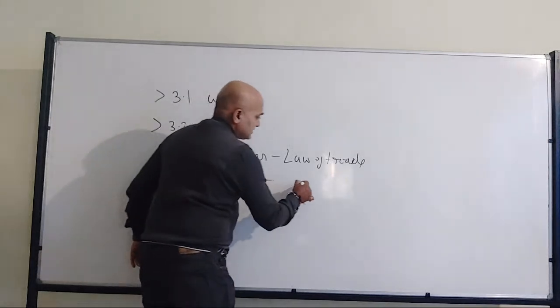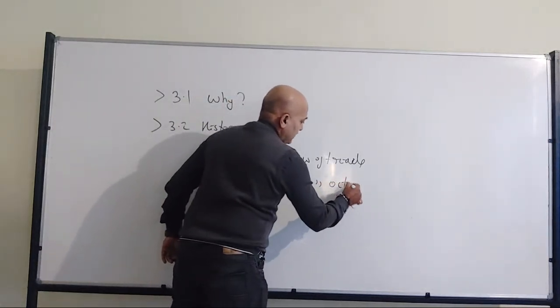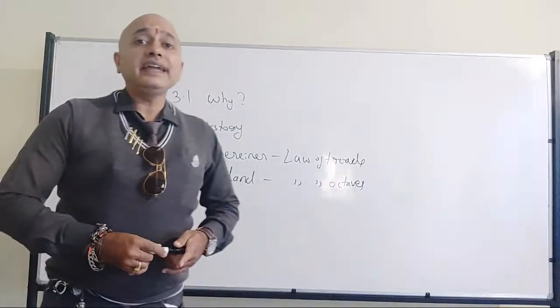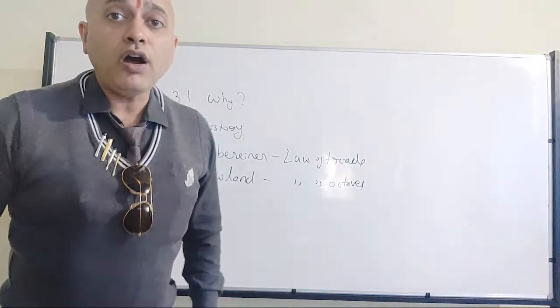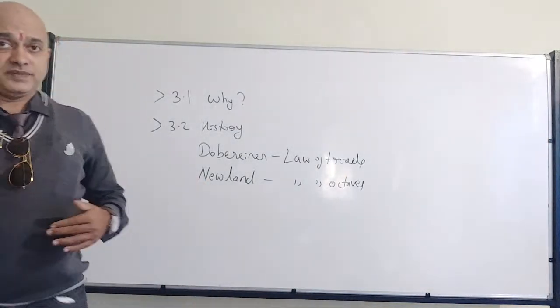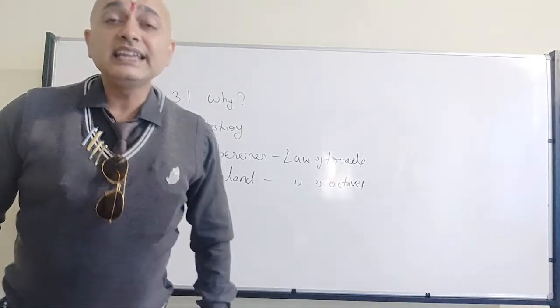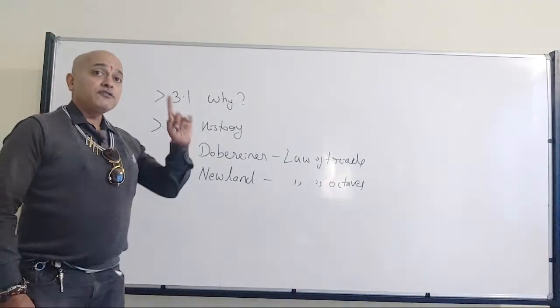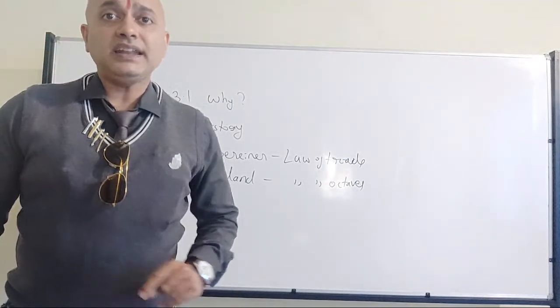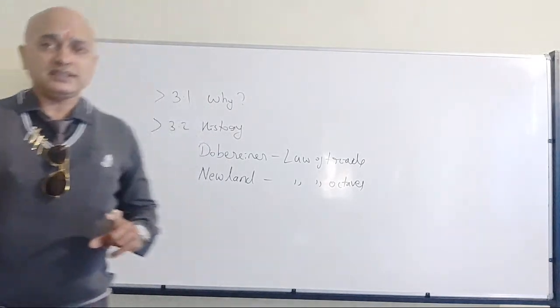Then we discussed Newland's theory, that is the law of octaves. What is the law of octaves? When he arranged the elements, he found that the first and the eighth element will have similarities in their properties.